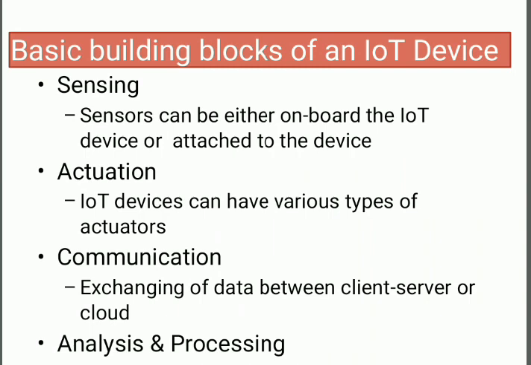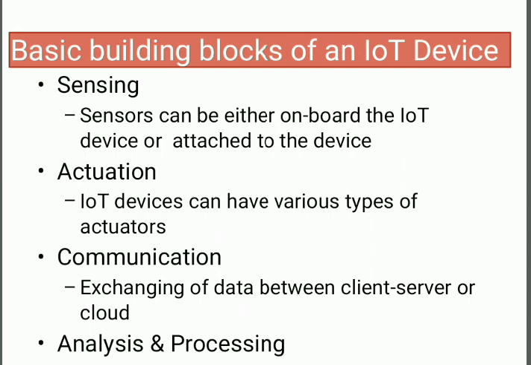If we consider the example of a sprinkler, suppose I have attached an environmental sensor in my garden. If the temperature increases, the sprinkler should automatically start. This is nothing but an actuator. Sensors sense the temperature data. That data is analyzed, and if the temperature has increased, my actuator, that means the sprinkler, will start sprinkling. So this is an actuator.